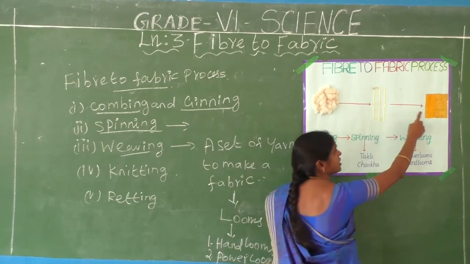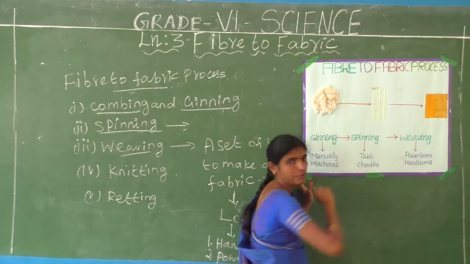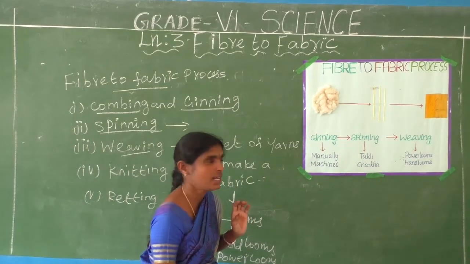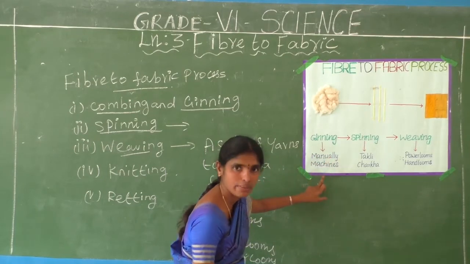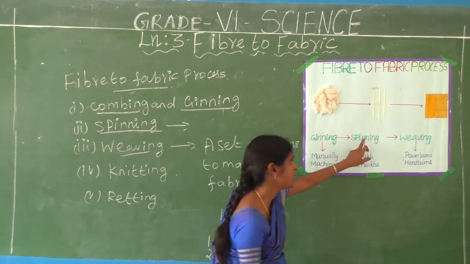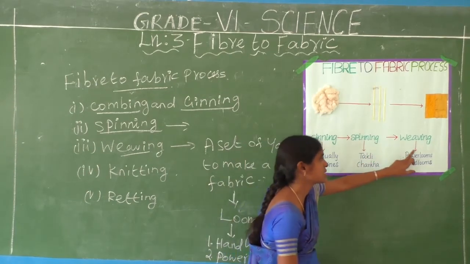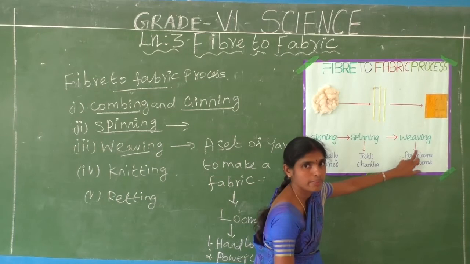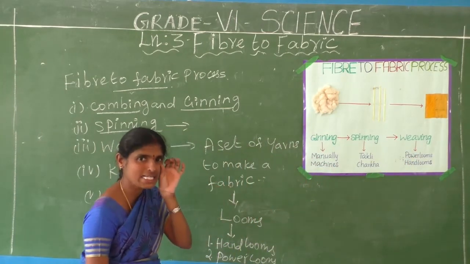Thread is converted into cloth; this process is called weaving. Do you understand? Okay. The spinning process is done manually and by machines. The weaving process is done by power looms and hand looms. Do you understand, students? Okay.